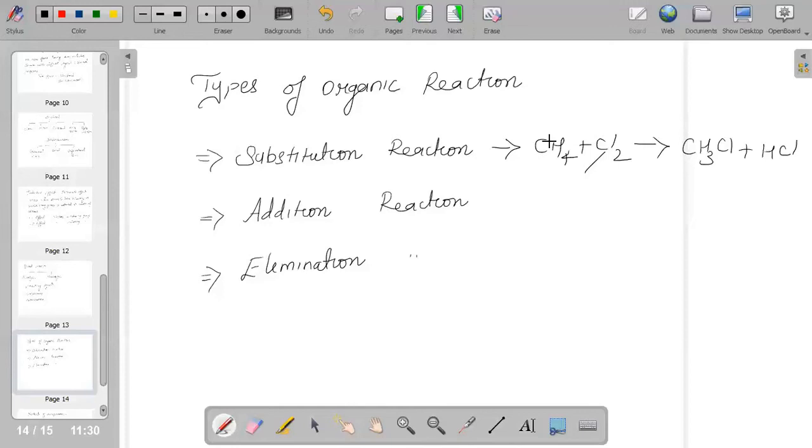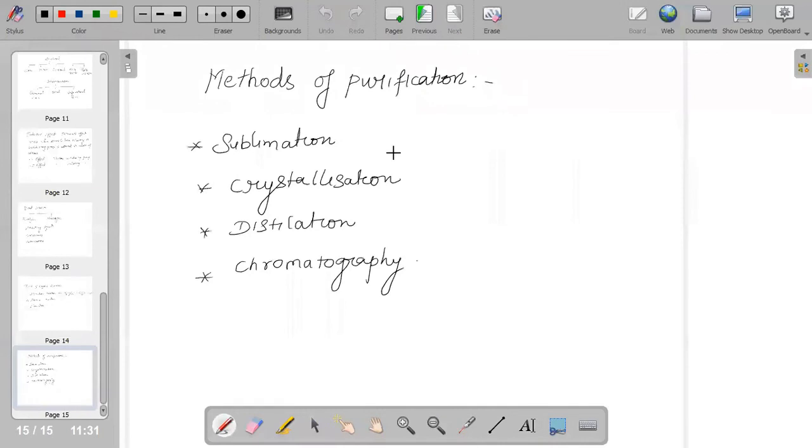It mostly occurs in the presence of alcoholic KOH. There are different types, but the most important is beta elimination. These are all the types of reaction which we are going to use in coming chapters.